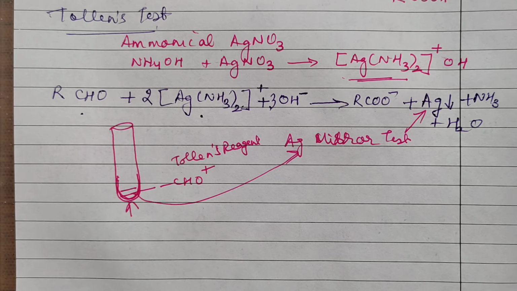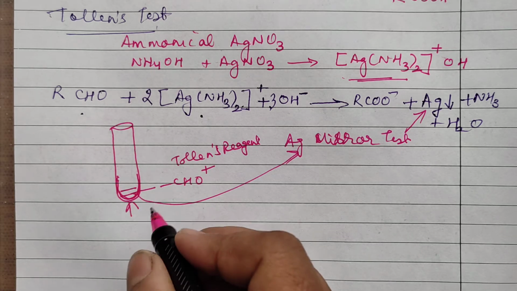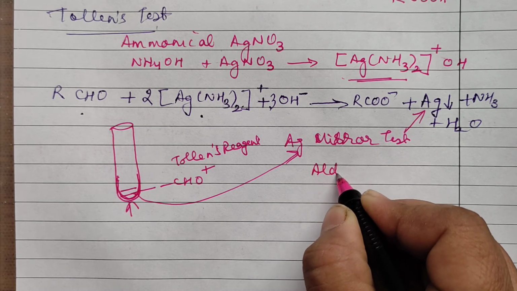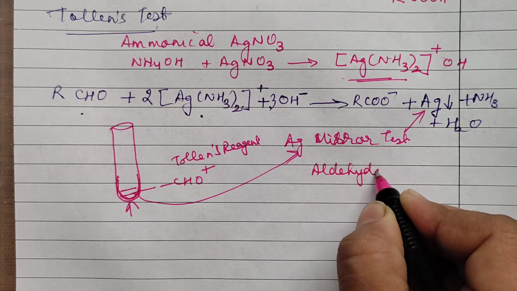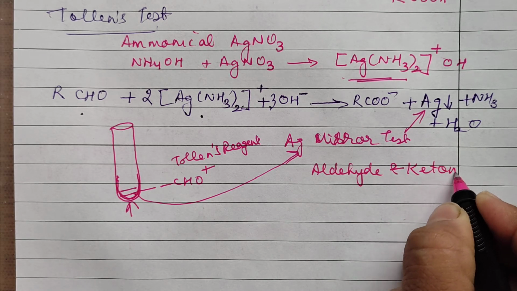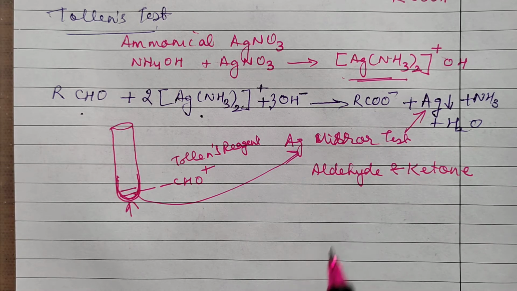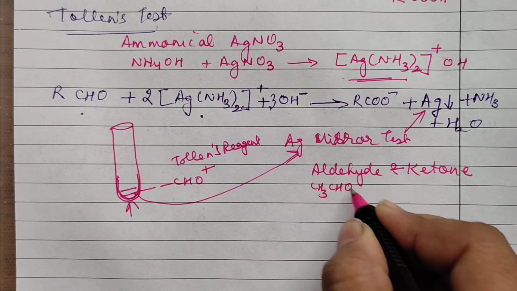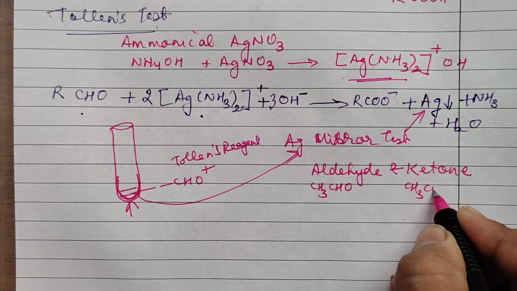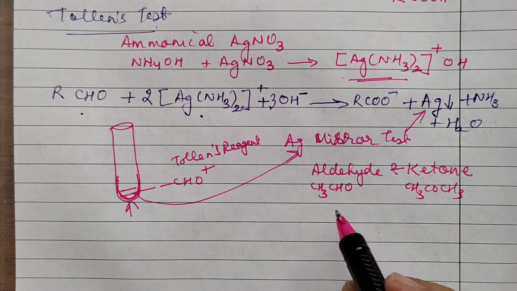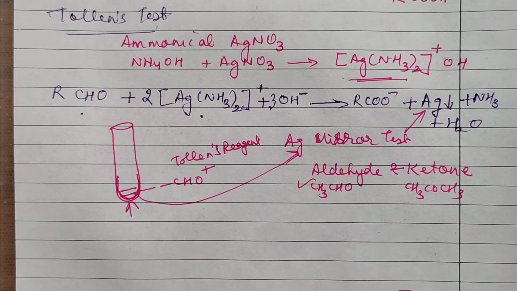So this particular reaction can be used as a test to distinguish between, very very important, please note down, aldehyde and ketone. Suppose you are asked a question, how will you distinguish between acetaldehyde and acetone? Any aldehyde or any ketone you can have. This will give you the Tollens test, this will not give you.